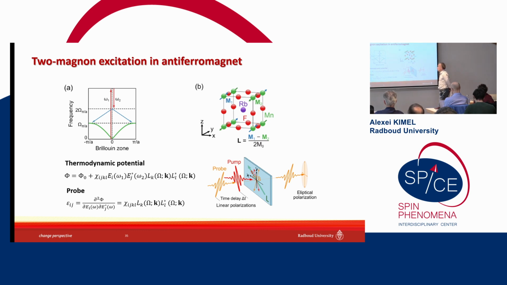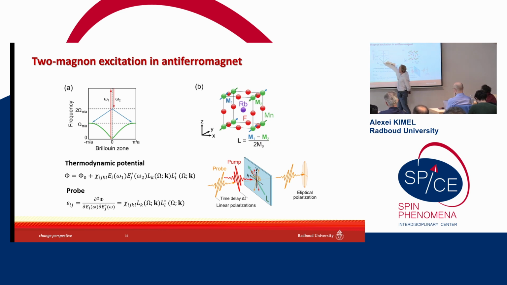Well, then in many experiments, people discuss excitations at the center of the Brillouin zone. But in antiferromagnets, you can also expect excitations at the edge of the Brillouin zone. If you take a very short laser pulse, not as short as attoseconds, we saw last week, but even if the pulse is as short as 10 femtoseconds, the spectrum is broad enough such that in this spectrum you can find frequencies omega-1 and omega-2 such that their difference will be equal to twice the frequency of the magnon at the edge of the Brillouin zone.